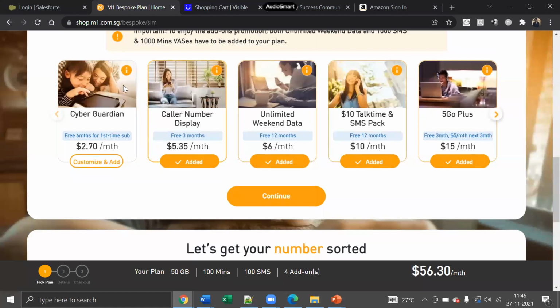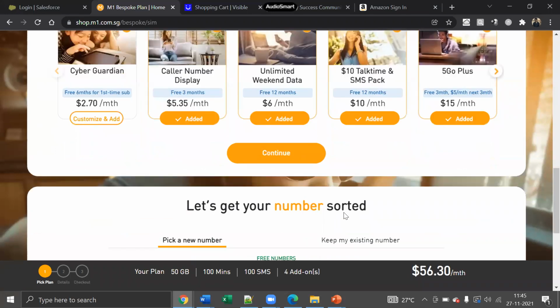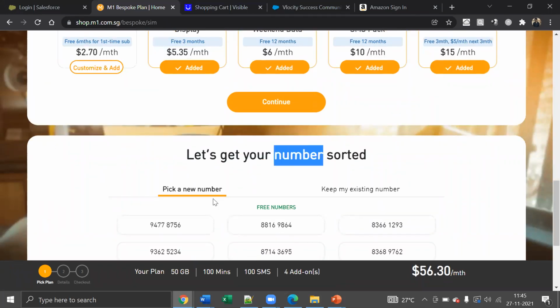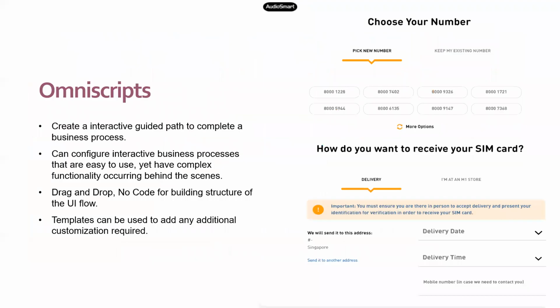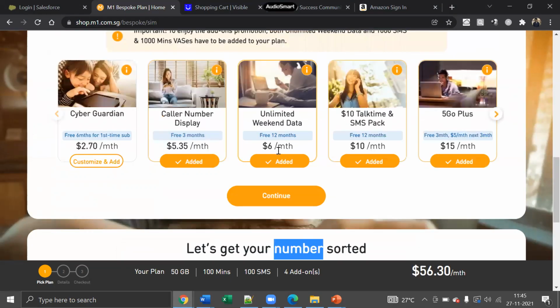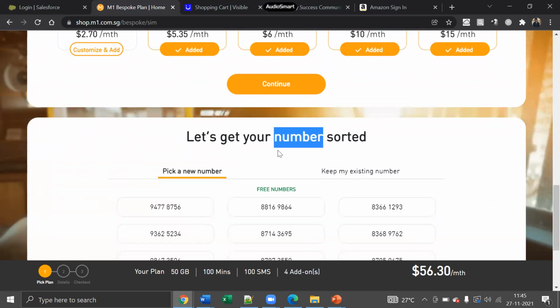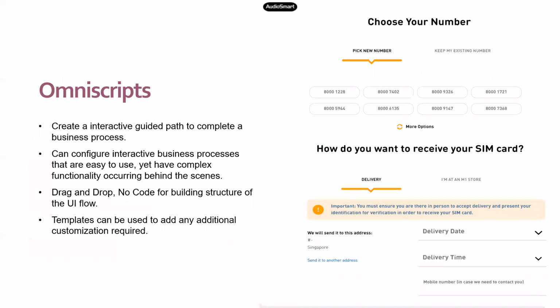Even this part, where you're seeing images, the product name and pricing, this also is a drag and drop component, right? Obviously, to add this additional styling, you can see this number is highlighted in orange color here. There is an orange line coming at the bottom. This continue button is highlighted in orange with white letters. Again, here also this button. So this kind of UI styling, you'll have to go for code; there is absolutely no other way around. But everything else, the whole remaining part, adding these components, making sure that they appear, they get the values dynamically, all of that can be achieved with OmniScripts.